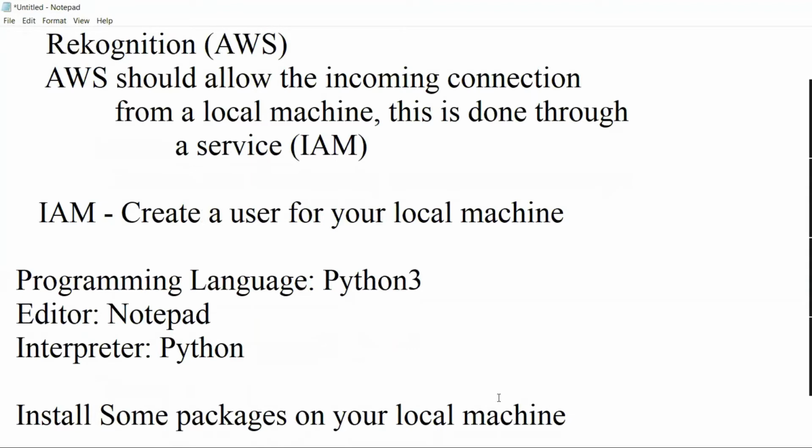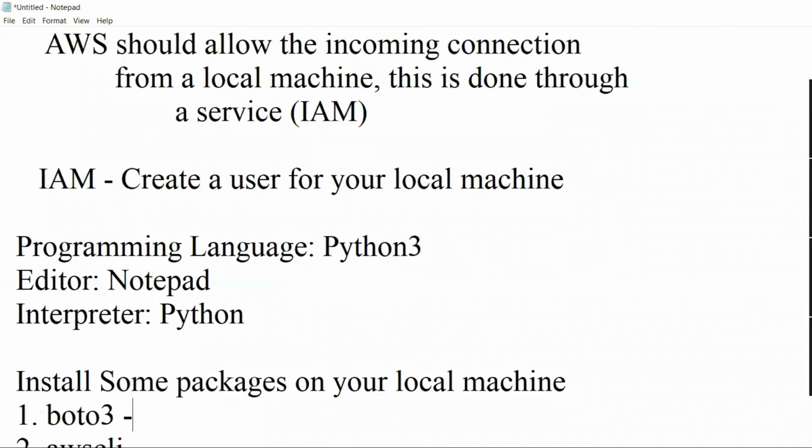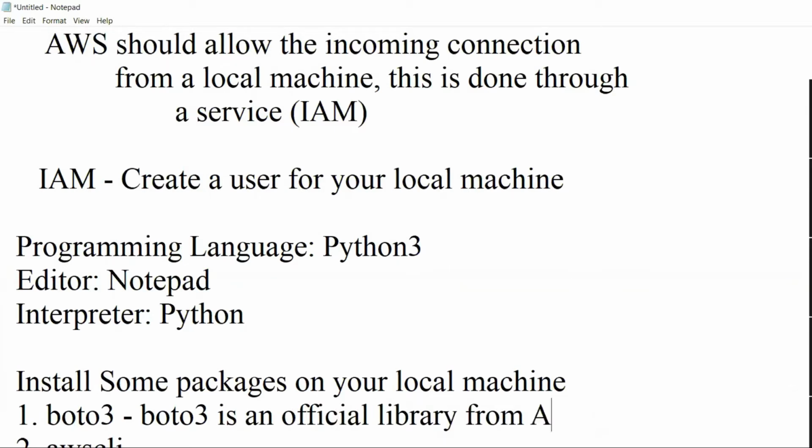So let's talk about what packages are required and why they are required. There is one package called Boto 3, and there is a second package called AWS CLI. What is Boto 3? Boto 3 is an official library from AWS to handle all the services, to handle all the APIs.